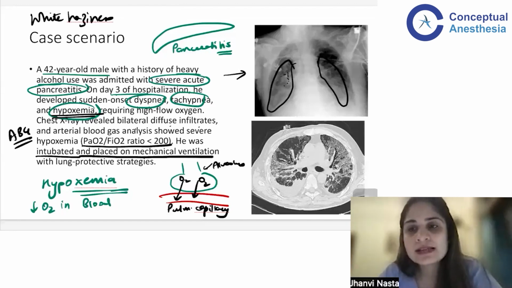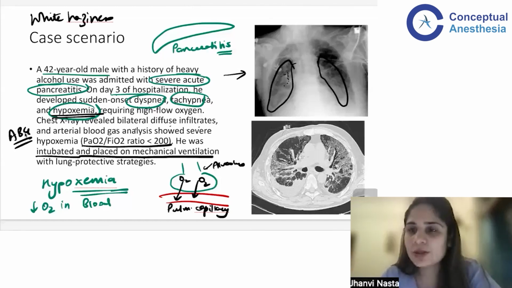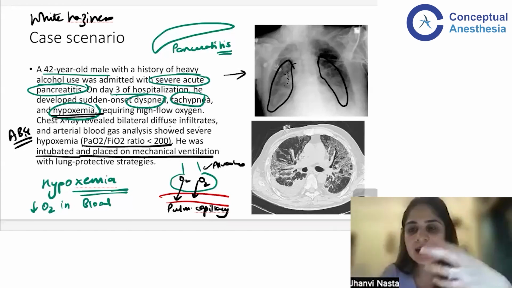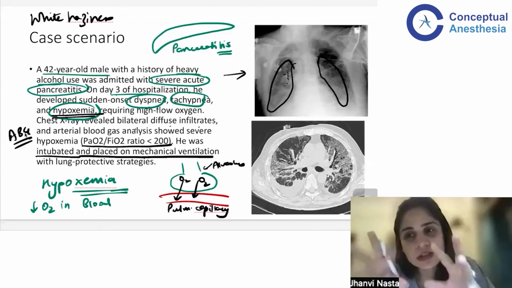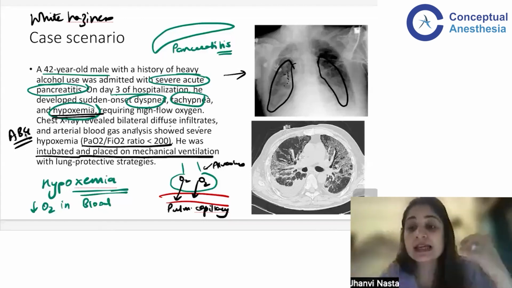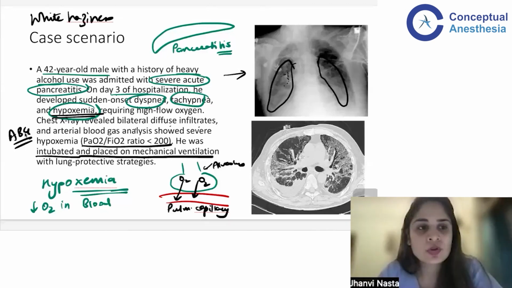Now, can you guys tell me, is there any connection between the pancreatitis and the lungs? Why are the lungs getting affected in this case? I've put this case scenario for you all so that you start getting an idea that whenever there is inflammation or infection in one part of the body, it is not like the infection or the inflammation will be localized over there only. It can have effect on the other parts of the body also.